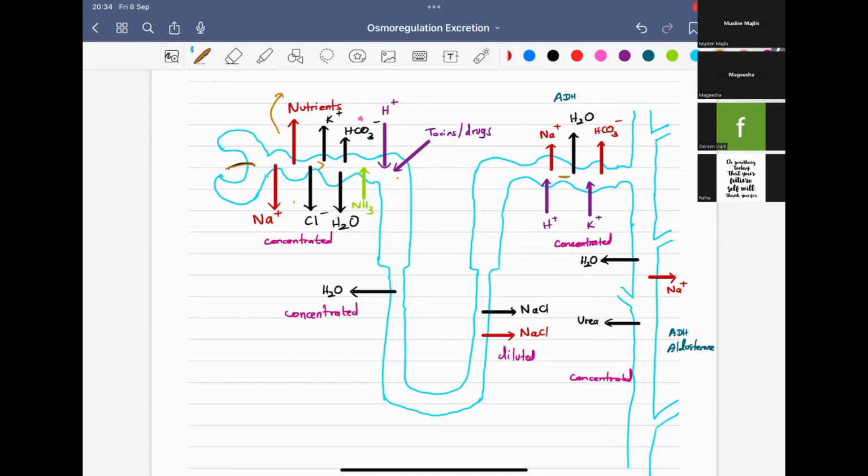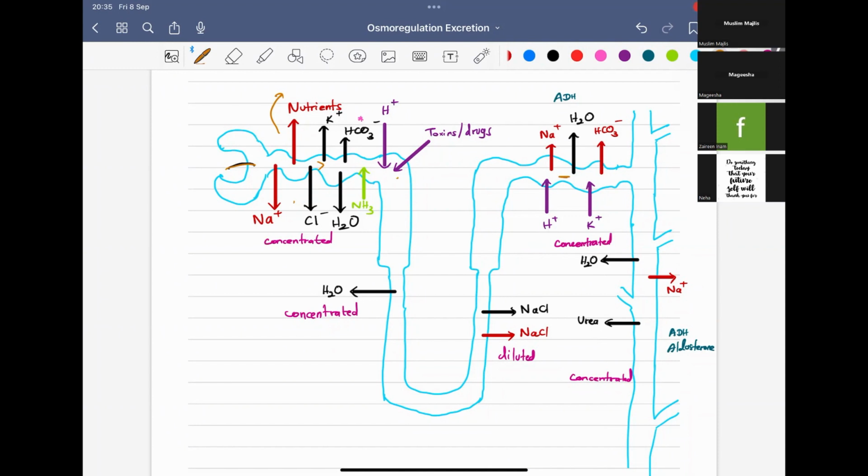Now the filtrate will reach the ascending limb of the loop of Henle, and the ascending limb is impermeable to water. Okay, so there is no water reabsorption, but there is a considerable amount of NaCl reabsorption that will take place, reabsorbed actively as well as passively. That has a different story also, but it is really unnecessary. Just remember whatever is in your resource book.